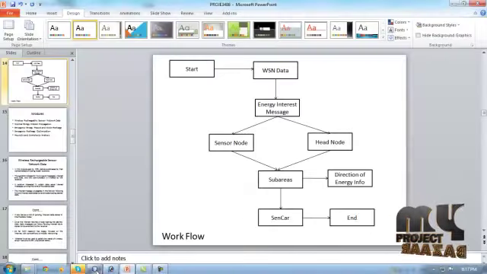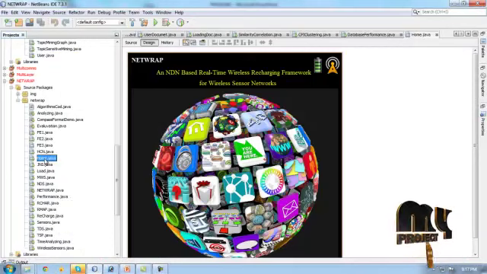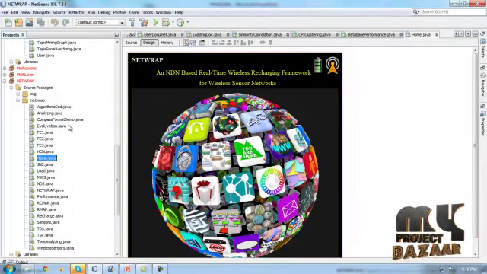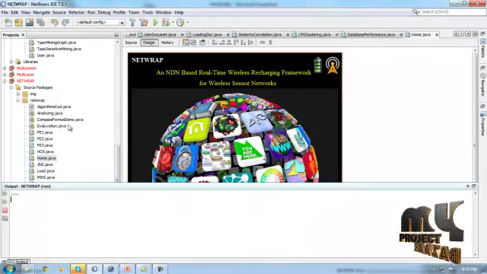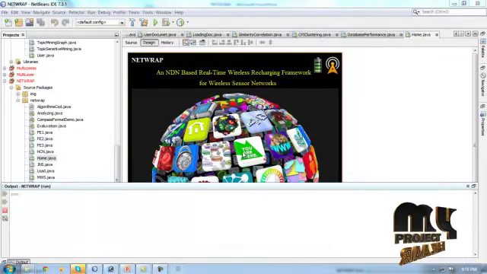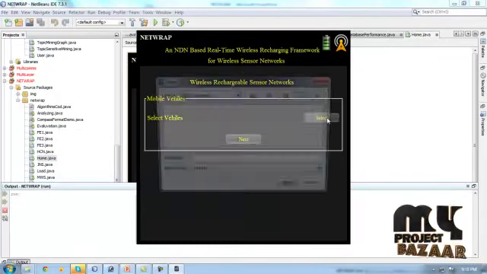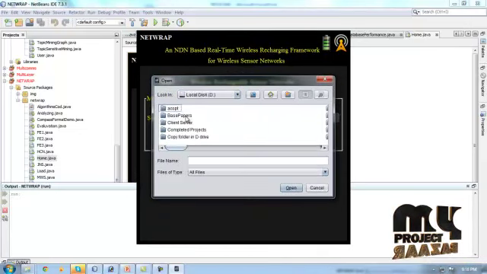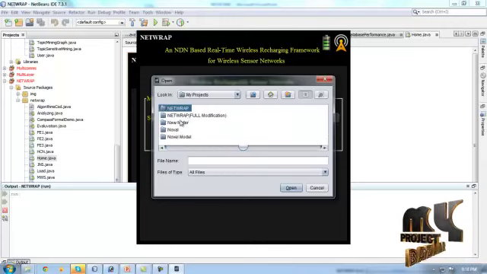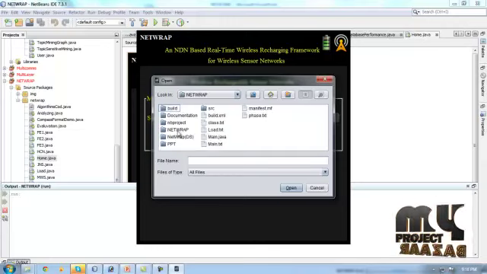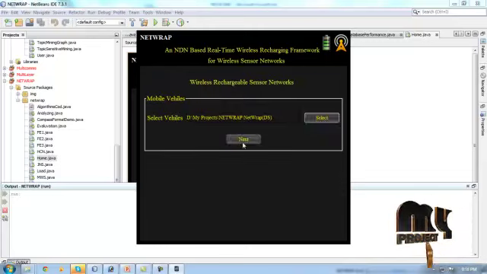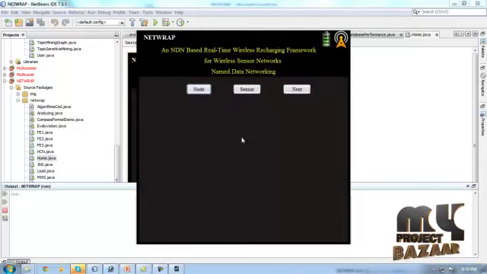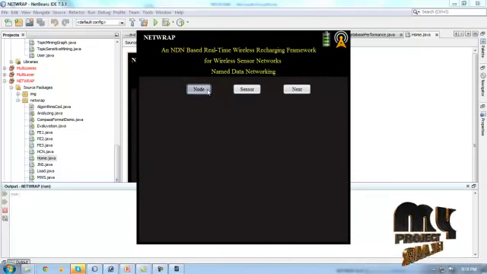Next we move to execute the process. This is the home screen. In this home screen we enter the globe. After that we select the particular data set for our process. This is the data set, so we have to select the sensor node data sets based on the process.